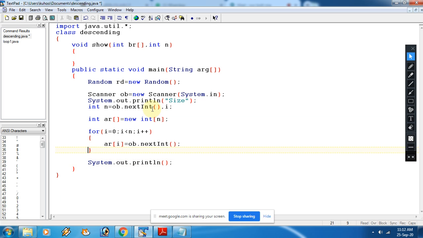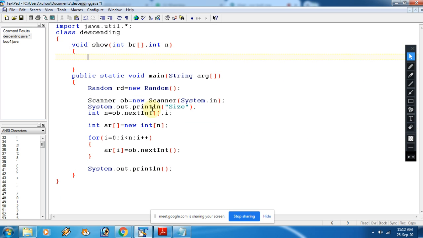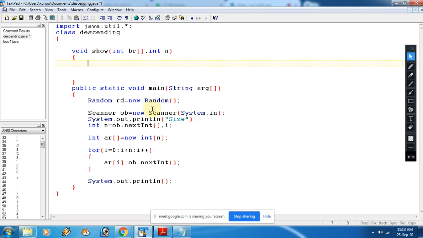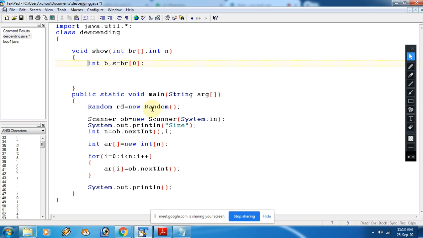So in this program we need to find the largest as well as the smallest. For that we can do the working in a separate method, or you can do it in the same method. So for that we will declare some variables. And the first value we are assigning in B as well as in this.